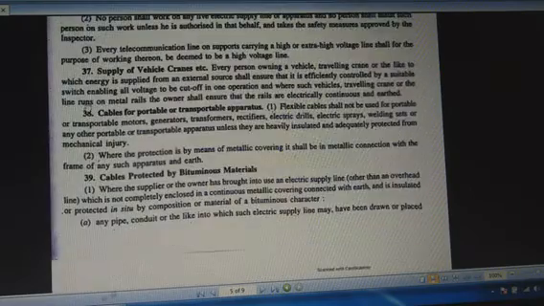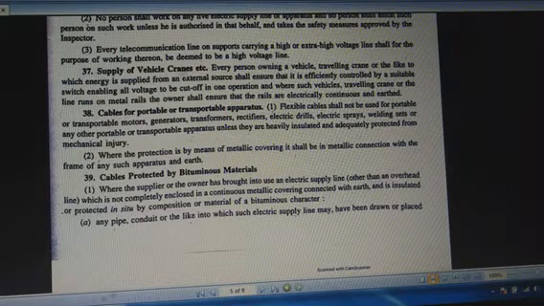Rule number 37 is supply to vehicles, cranes, etc. Some electrical vehicles are also used in industry, like the electrical crane, which is for vertical transportation. Other types of electrical vehicles used in industries are elevators, escalators, cranes, etc. All are present in rule number 37.